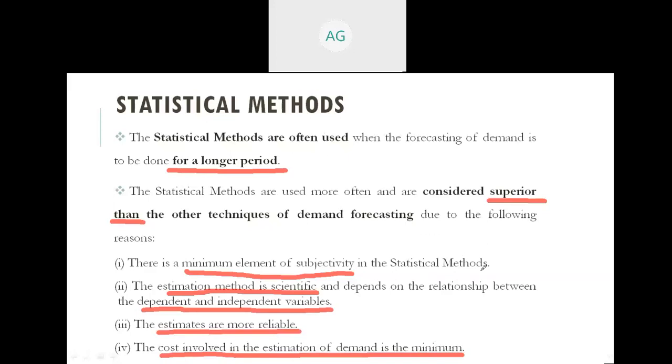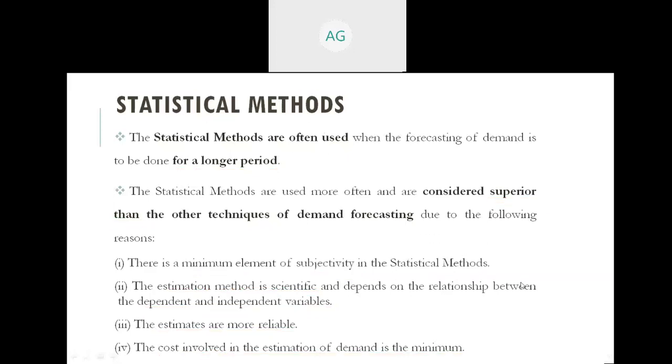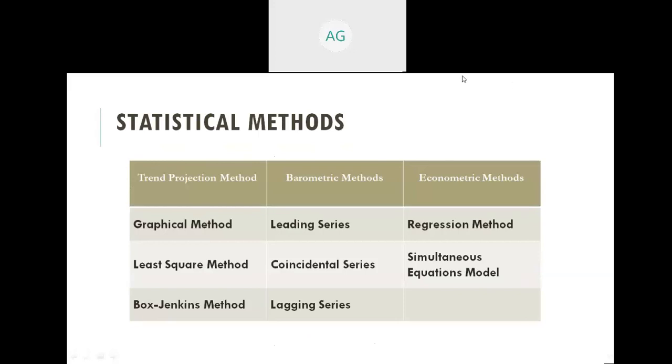So moving to the next slide. Now these are the important categories of statistical methods. First is the trend projection method, then the barometric method, and the econometric method. So these are further divided into other important methods.